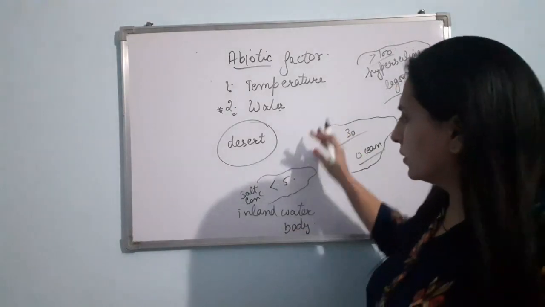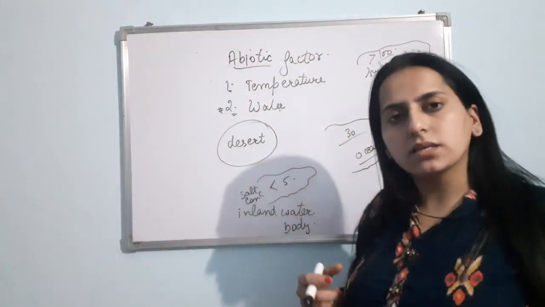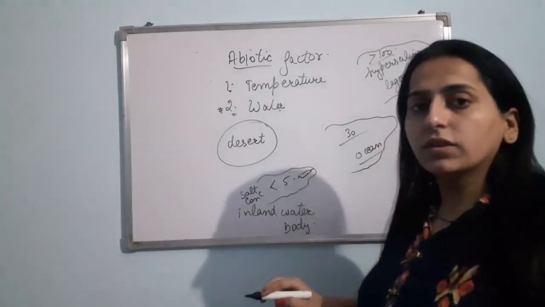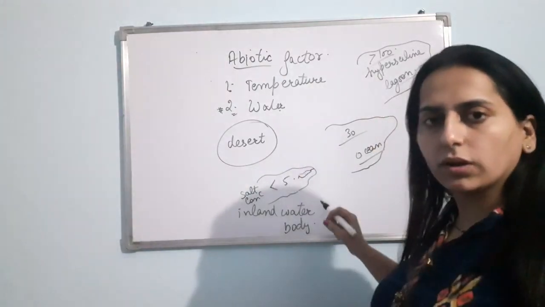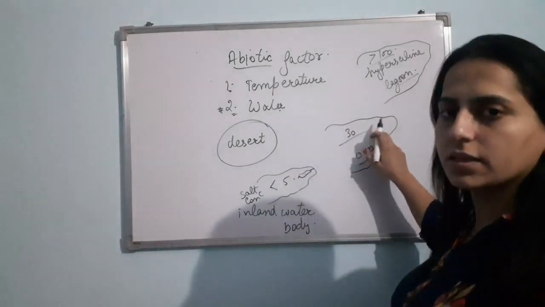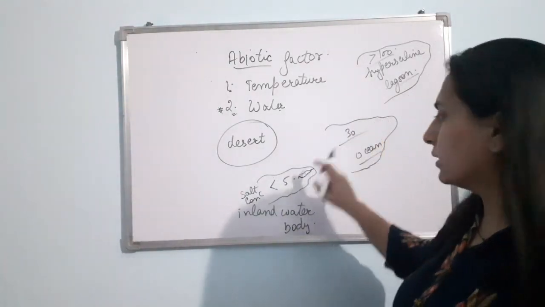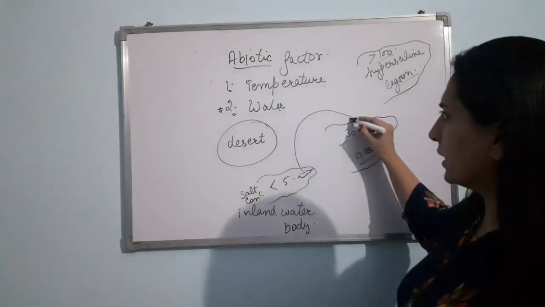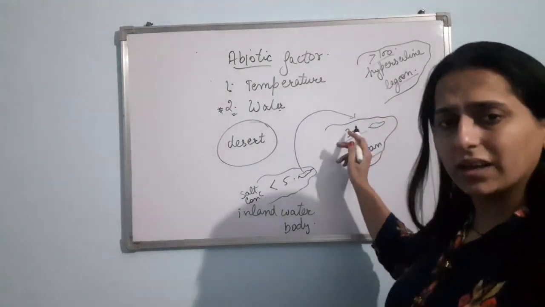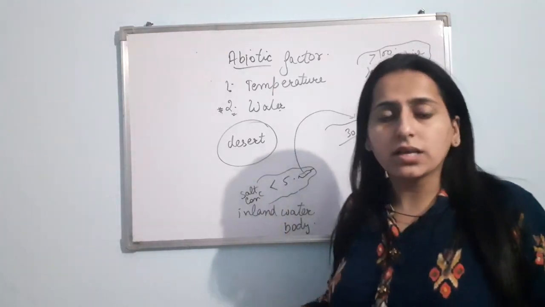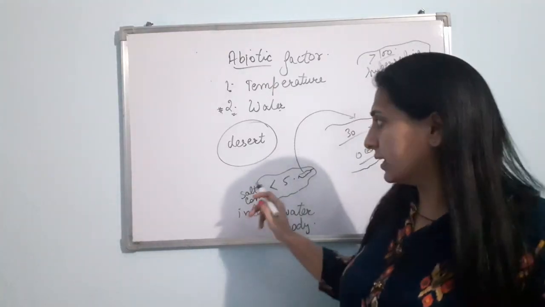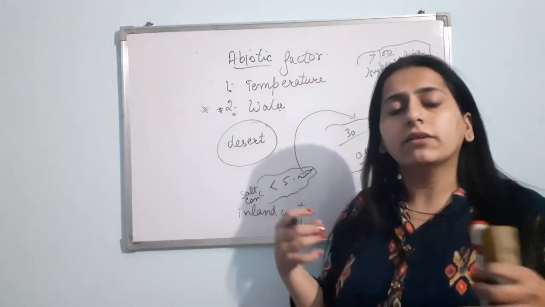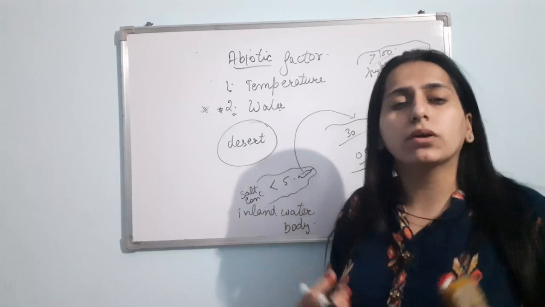So from here, suppose an organism lives in this water. Here is an organism. If I take this organism and put it in this water in the ocean, can that organism survive? If I take out this organism from here and put it here, can this organism survive? Your answer will be no. It means I can say water is a very important factor that affects the distribution of the organism.